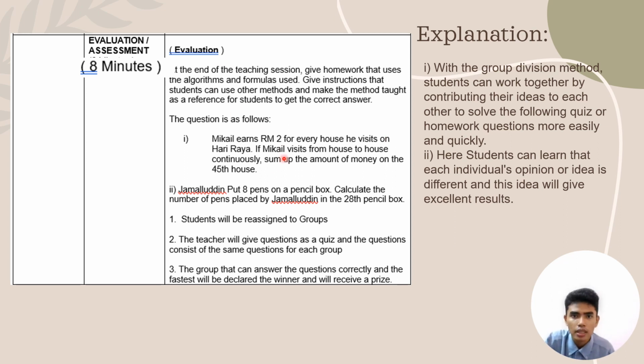So the question is as follows. Mikael earns RM2 for every house he visits on Hari Raya. If Mikael visits from house to house continuously, sum up the amount of money on the 45th house. We need to use the method from the previous question and apply it in this one, but with a different sequence. Here it is the 45th one, while the previous one was the 21st. Here we have Jamaluddin, who put 8 pens on a pencil board. Calculate the number of pens by Jamaluddin in the 28th pencil board, which is the same thing as well.